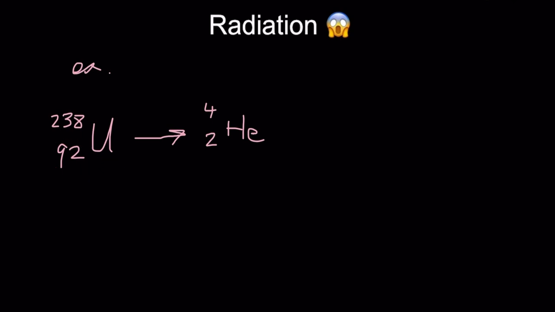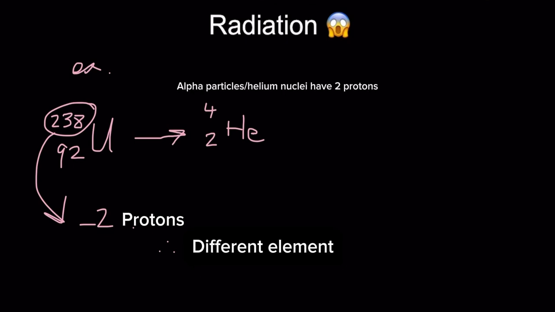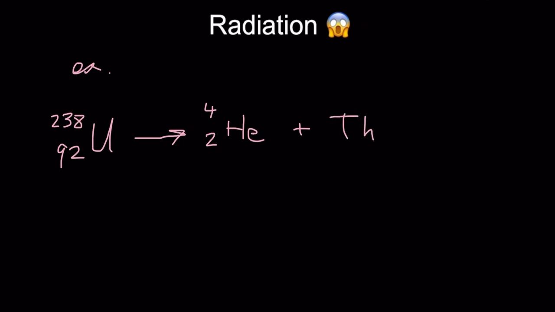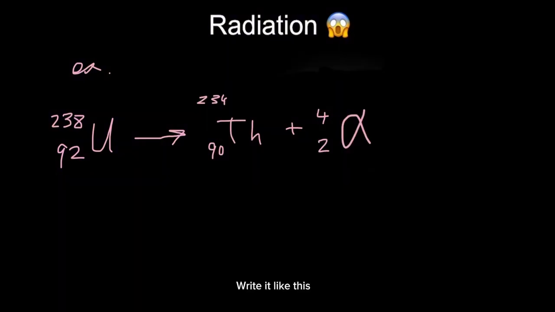And remember how elements are distinguished by the number of protons. Well, since we took away 2, now we have a new element. That new element happens to be thorium-234, with a charge of 90. Don't write it like this on a test, write it like this. Write the alpha particle last.